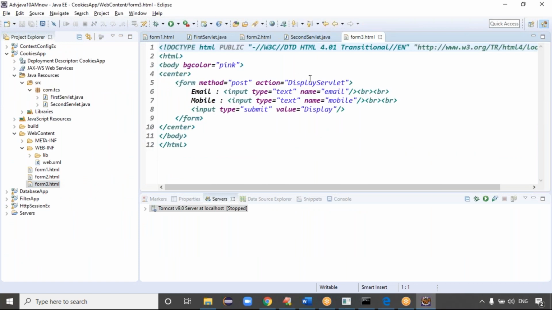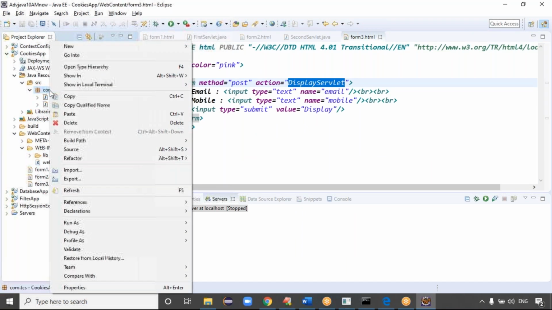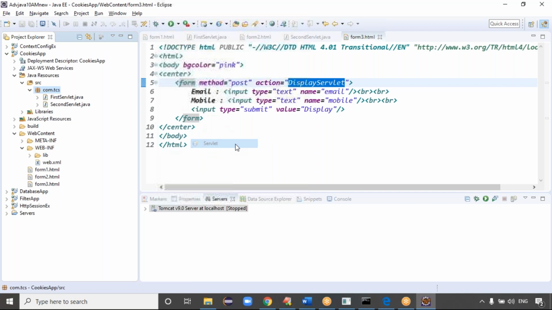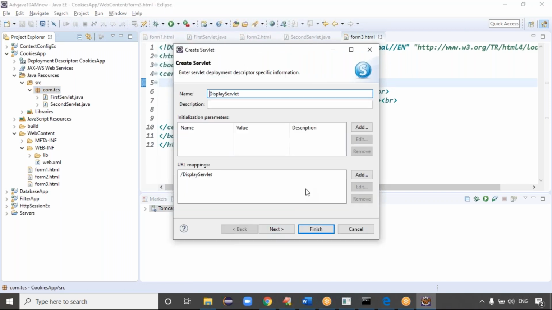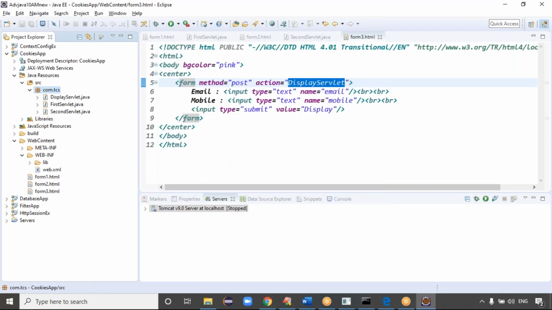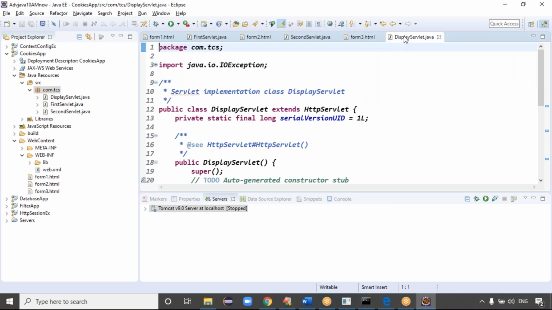So let me go for the display servlet. Let me prepare the display servlet now. Right click here, New. I want to create the servlet. This is the display servlet. Click on next and click on finish. Right? Exactly. Now display servlet is coming.